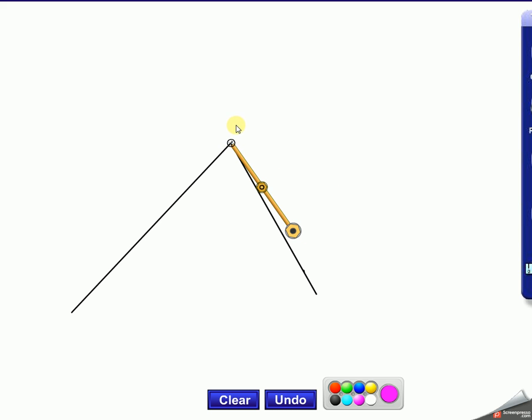And what we're going to do is, remember, we're trying to create a mirror line between these 2 points. So anything I do on one side of the mirror, I need to do to the other. So put the point down, and I'm going to create a new arc, so I get a new point on this side. If I've done that, I need to make a mirror. There's my 2 points, either side of the mirror. The next part is to create a point that's actually on the mirror line, and that's by using these 2 points and trying to come back to find somewhere on the mirror line.